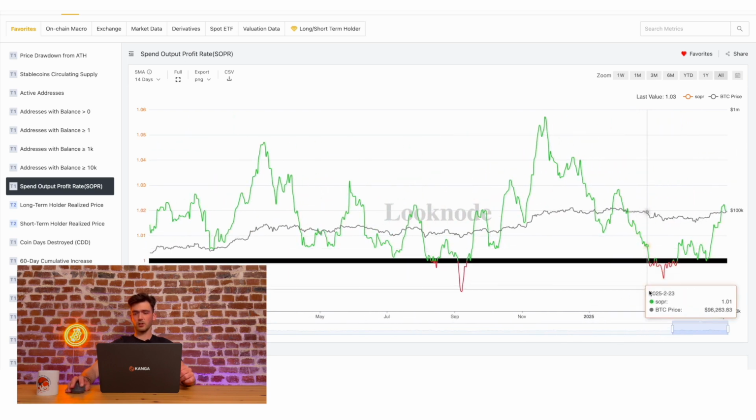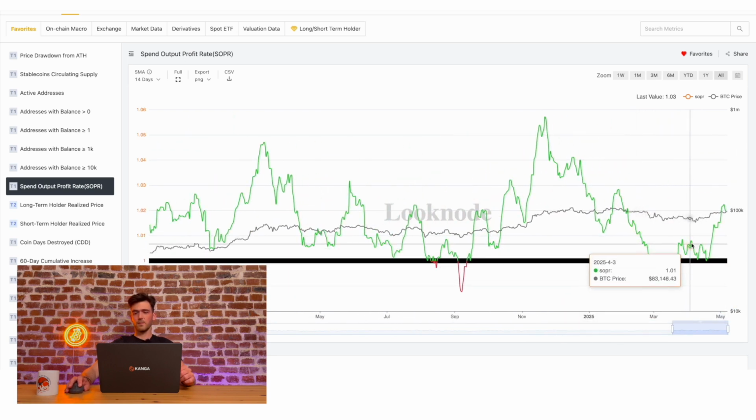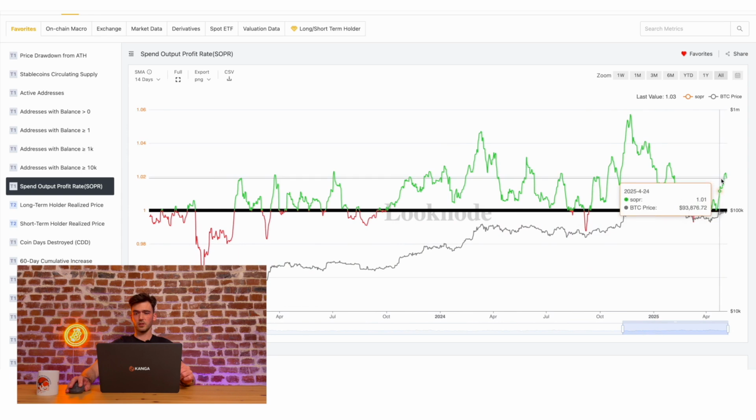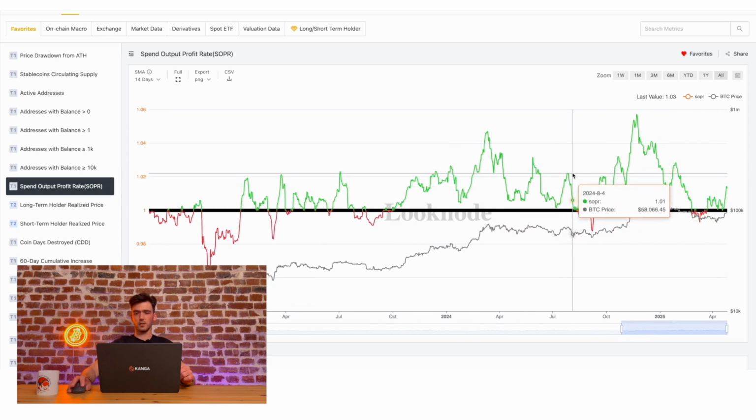In recent weeks, the SOPR has reset beautifully. The level of 1 was confirmed as support, and we have a breakout to the upside, a breakout that may continue. However, caution, because looking at it from a broader perspective, we can see that the SOPR is currently in a zone that has previously acted as local resistance. Will it act as resistance again now? Well, I don't think it necessarily has to happen, but we will definitely keep updating this indicator to make sure whether this resistance might actually occur or not.